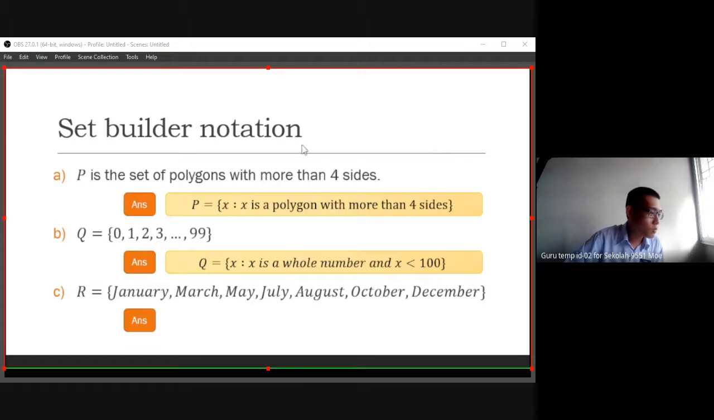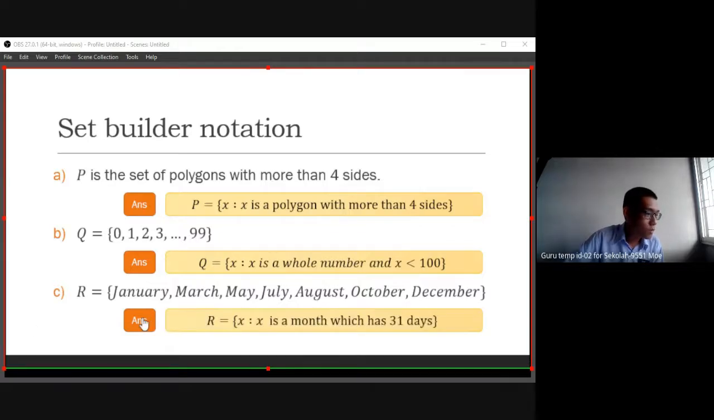Okay, so last one. R equal to January, March, May, July, August, October, December. This is month, right? So how do you describe the month using the set builder notation? X are the month with 31 days. Very easy, right? So these 7 months have a common characteristic, which is 31 days. So it's a month which has 31 days.